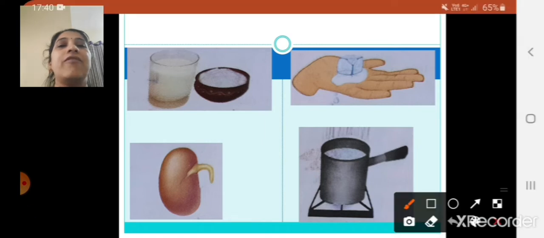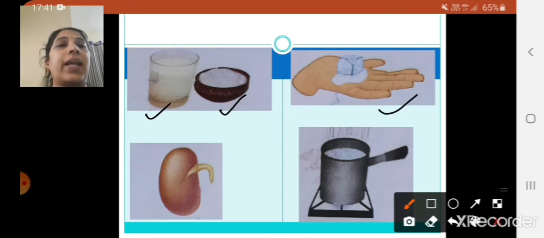So let's take the first picture, right? What is there? A glass containing milk and a bowl containing curd. You all know, children, that from milk we can prepare curd. So this can be a natural change and a chemical change also, because milk is getting converted into curd. A new substance is formed, and this occurs naturally also. So it can be called a natural change and a chemical change.